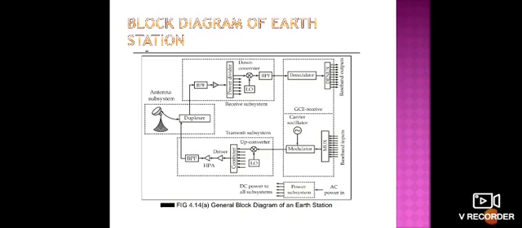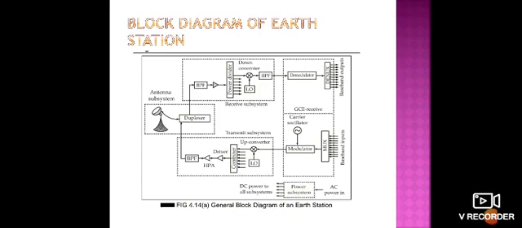The diameter is 80 to 100 feet or more for the dish antenna of the earth stations, because it has high gain.